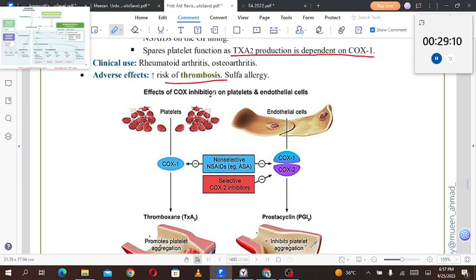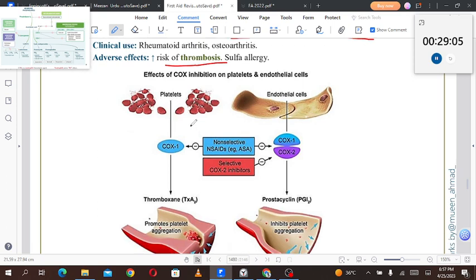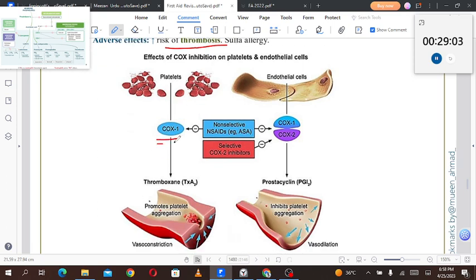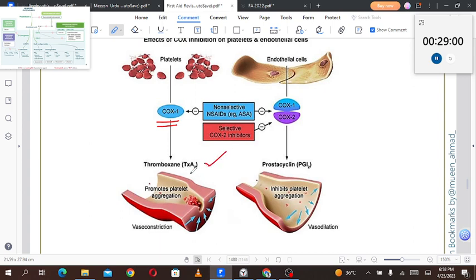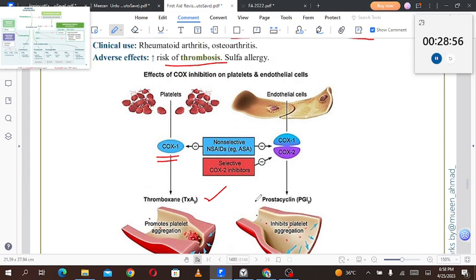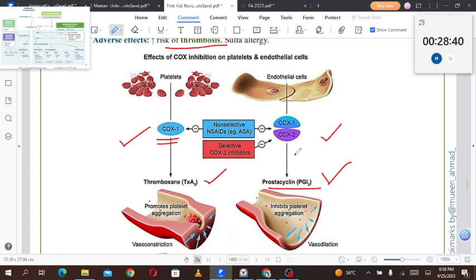Okay, the effect of COX inhibition on platelets and endothelial cells. Platelets are acted upon by COX-1, and thromboxane A2 is produced, causing platelet aggregation. That will also result in vasoconstriction. In the case of endothelial cells, they produce both COX-1 and COX-2. The platelets produce COX-1 only, and endothelial cells produce both. Together they produce prostacyclin, and that inhibits platelet aggregation.